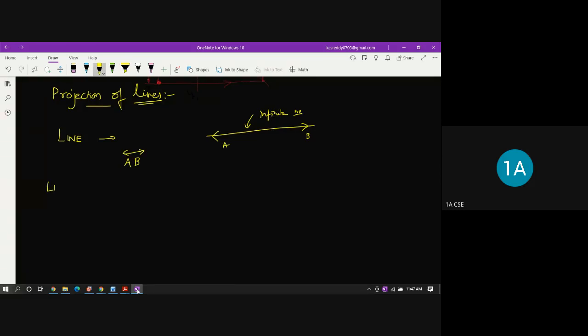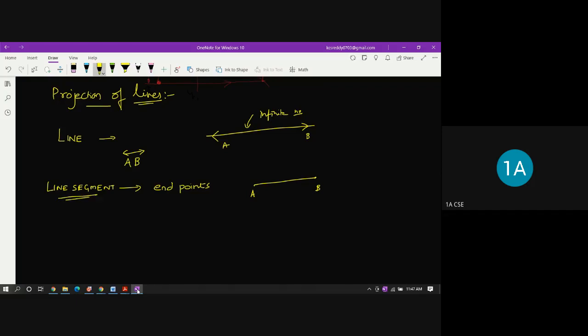What is a line segment? Some portion of the line will be taken. A line segment has endpoints. For example, this is endpoint A and here is endpoint B. So this is called a line segment.